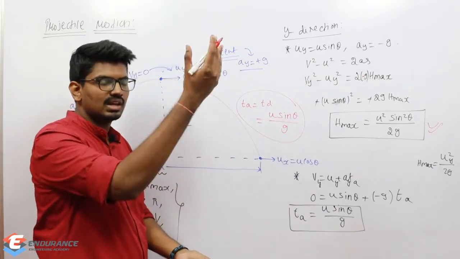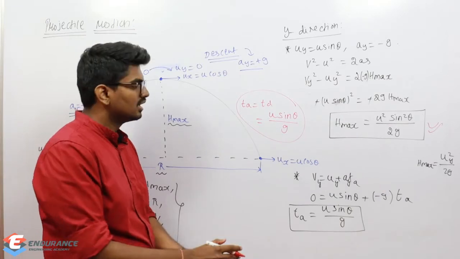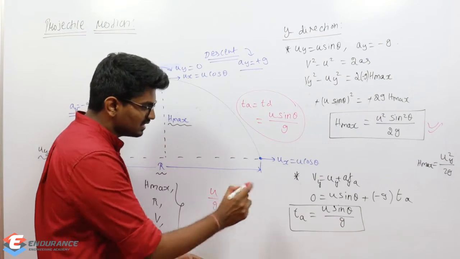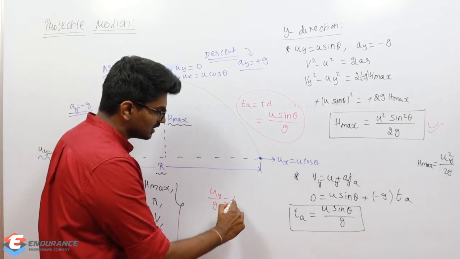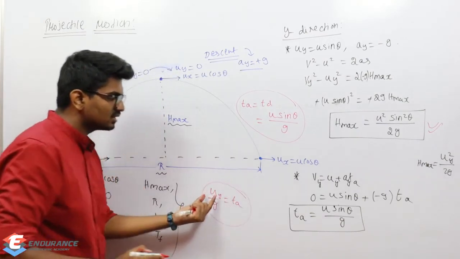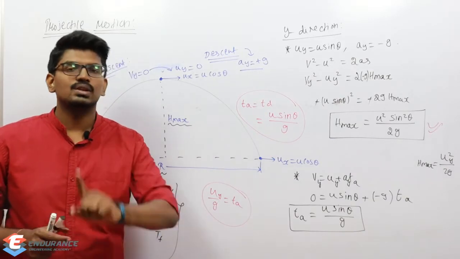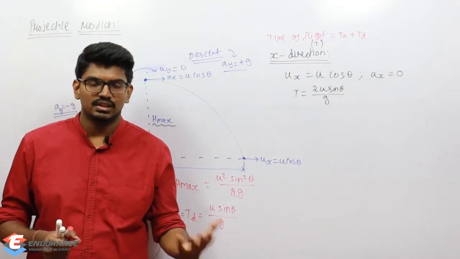Again, try to recollect it. If I throw a ball up and it comes down vertically, in that case we got u by g, right? In this case, it is uy by g for the time of ascent. Why is it uy? Because here two direction velocities are there, but there we had only one direction velocity. That is the difference. So let us proceed to the next equation.